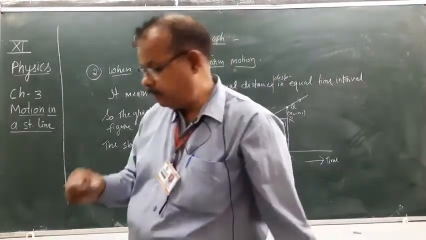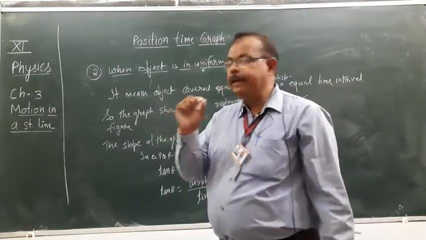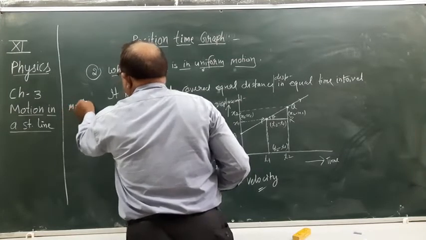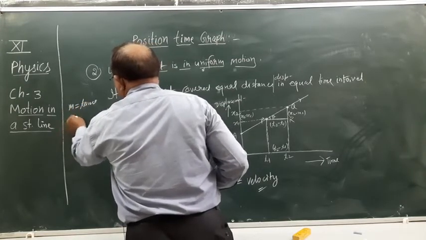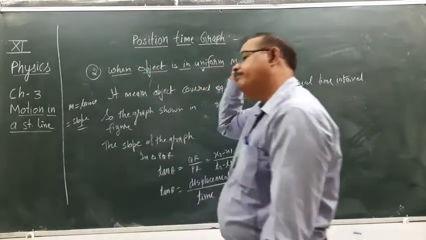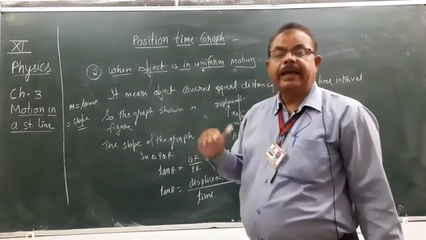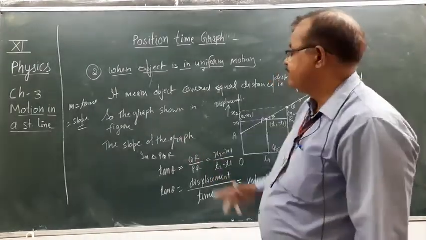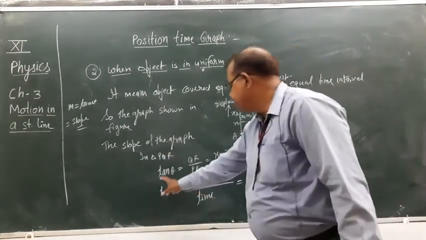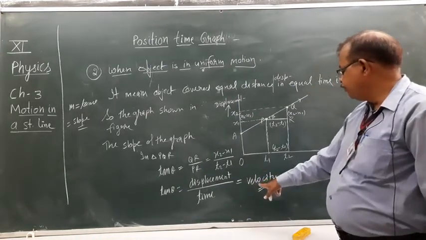Slope is denoted by m. m equals tan theta, the tangent value of the angle of any line with the x-axis. This is also known as slope. So tan theta means slope of the graph. Slope of the graph is equal to velocity.